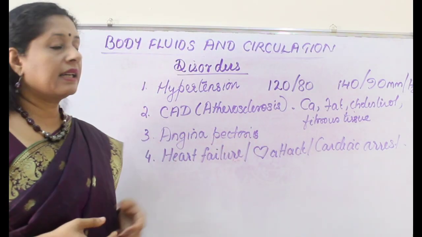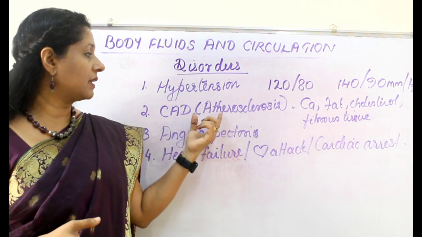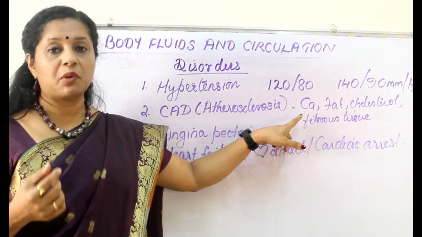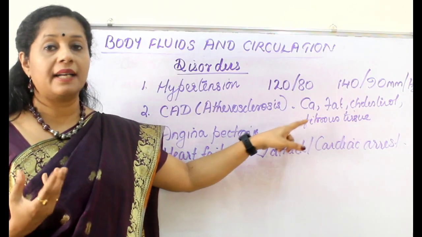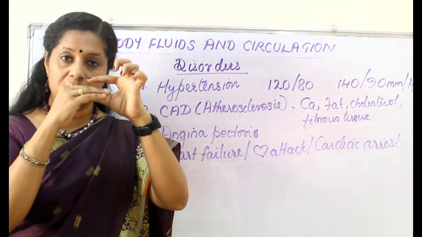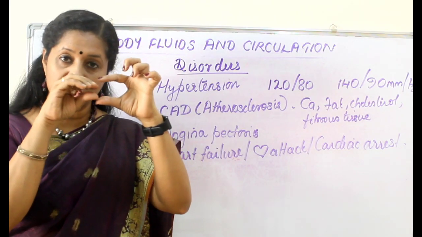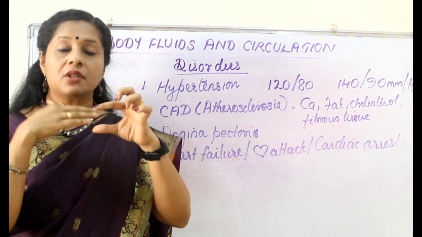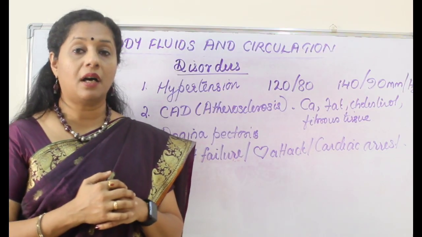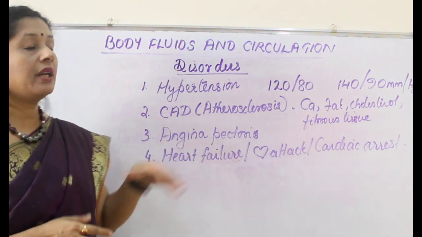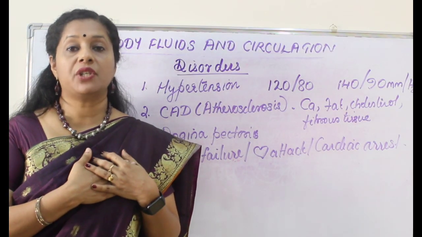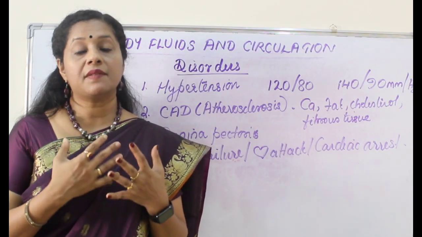Now, second disease is a CAD. CAD is coronary artery disease, or it is otherwise called atherosclerosis. In this case, what happens is inside the blood vessel, there will be deposition of calcium, fat, cholesterol and some fibrous tissue. As a result, the lumen becomes narrow. Imagine this much space was there through which the blood was flowing. Now the space reduced because of the deposition inside. Same amount of blood has to flow. So naturally the pressure will increase. Usually this affects the vessels which are distributing blood to the heart muscles. Then it is very dangerous. Then angina pectoris. Angina pectoris occurs to middle-aged and old-age people. It is an acute chest pain when your heart muscle is not getting enough supply of oxygen.